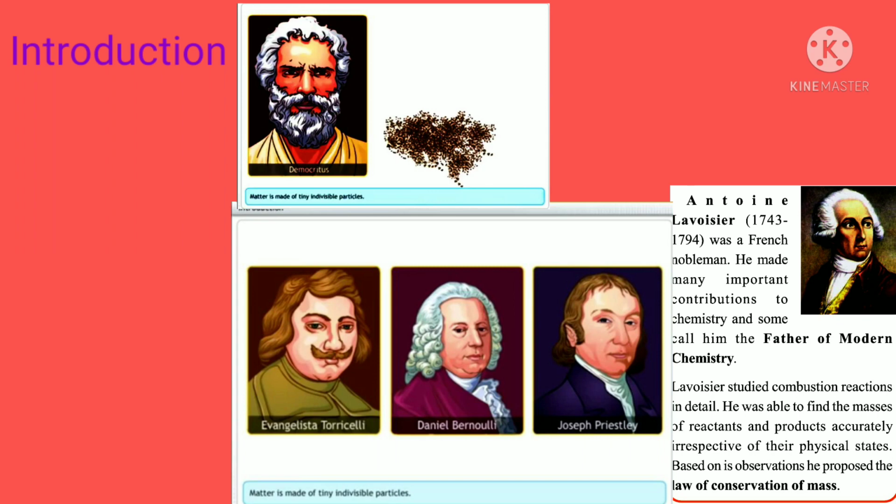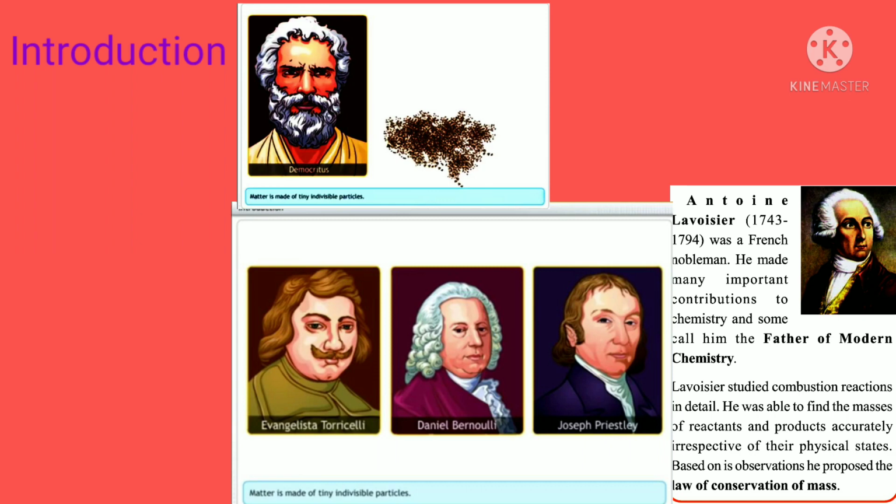Antoine Lavoisier was a French nobleman. He made many important contributions to chemistry, and some call him the father of modern chemistry. Lavoisier studied combustion reactions in detail. He was able to find the masses of reactants and products accurately, irrespective of their physical states. Based on his observations, he proposed the law of conservation of mass.